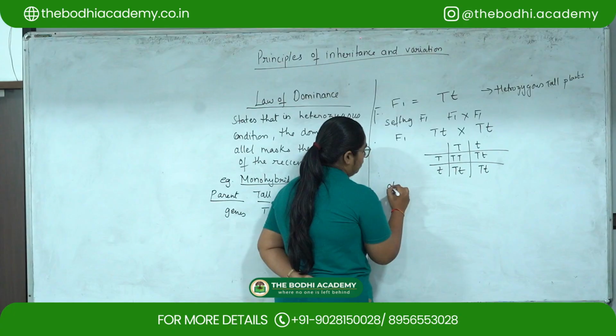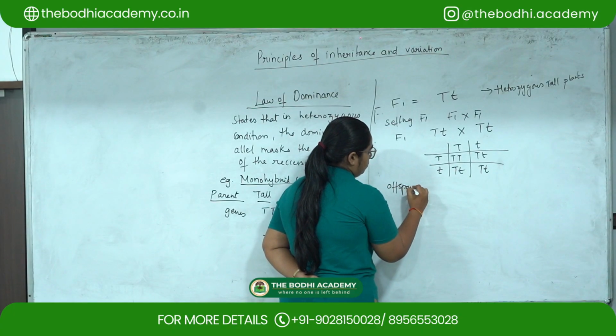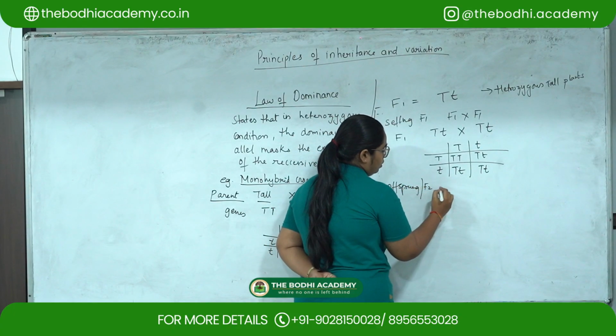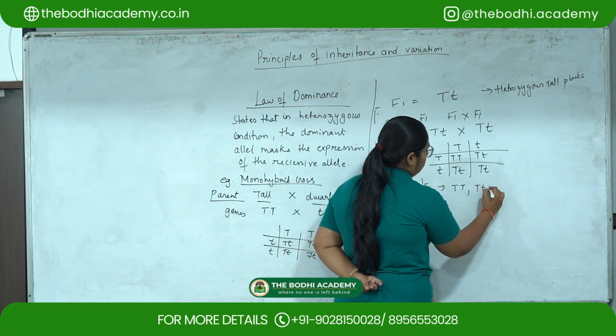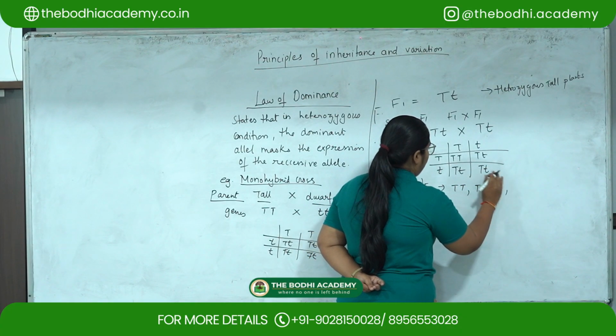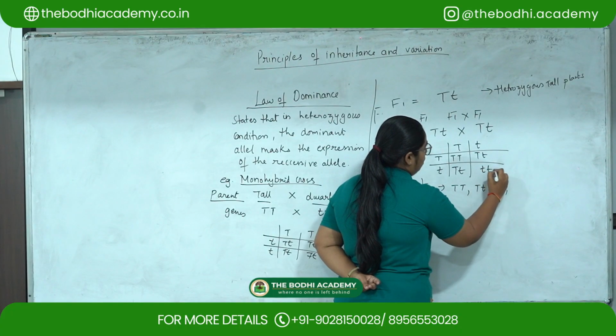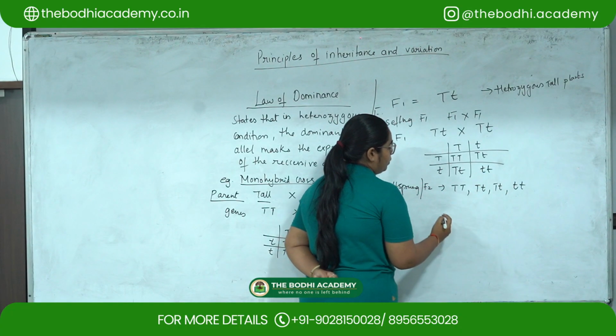So the offspring, or your F2, will be capital T capital T, capital T small t, capital T small t, and small t small t.